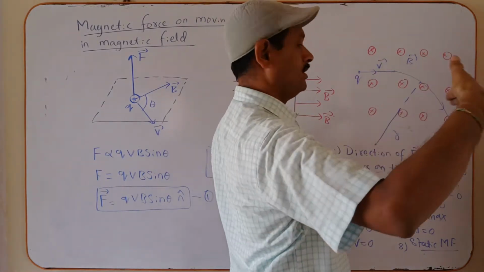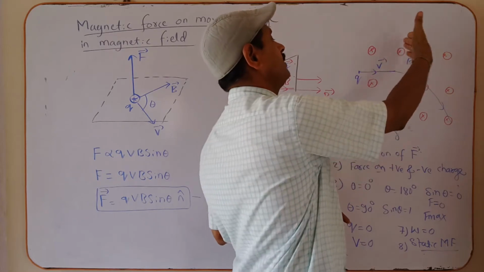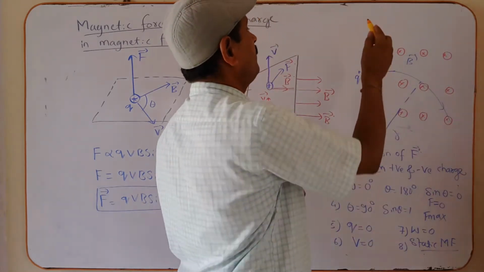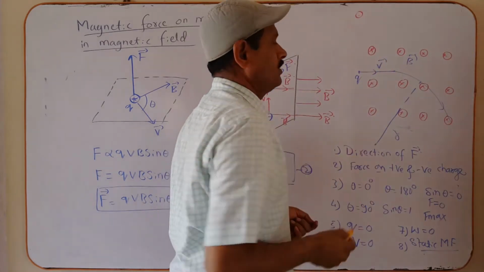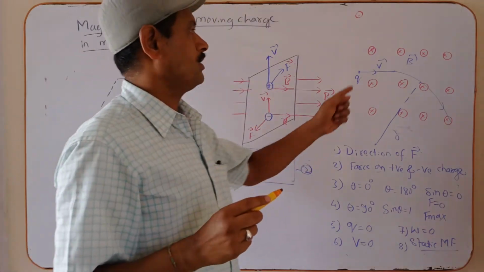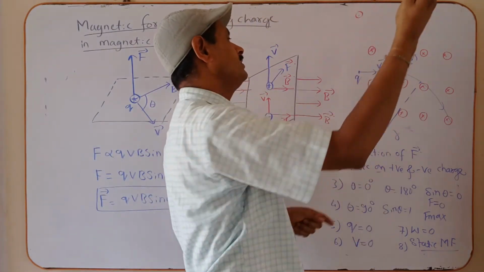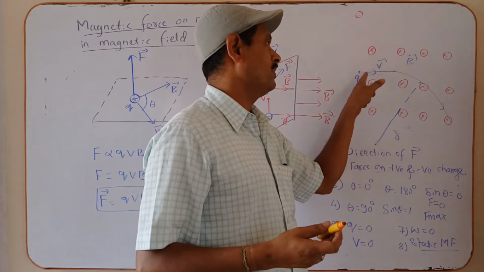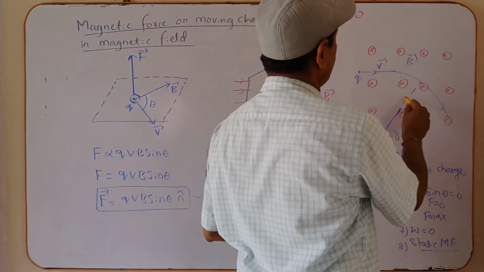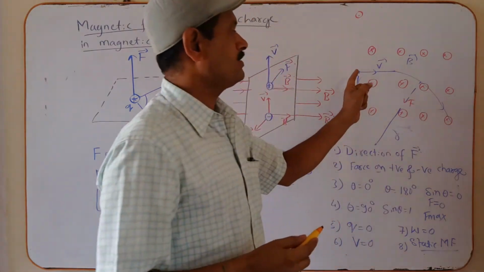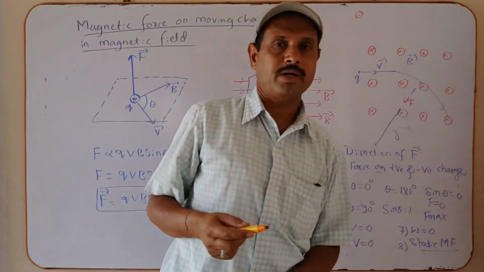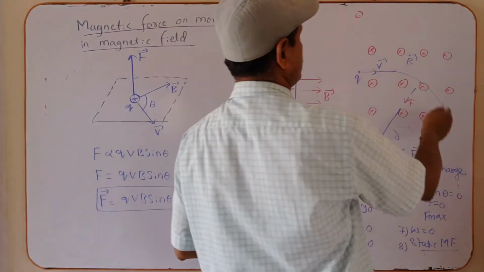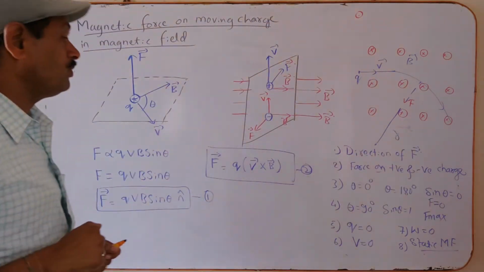Towards the plane of the paper is the magnetic field representation. Away from it, we draw a dot in a circle, and for towards away, a cross. This is the representation of the magnetic field here. Now charge enters here. Now the force acts on the charge. Once force acts on it, it moves in a curved path. Automatically, the charge moves in a curved path.